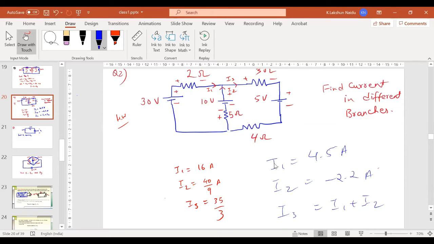So all of you, more or less, should get these values I1, I2, I3.